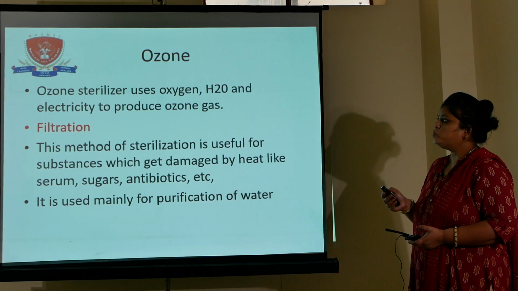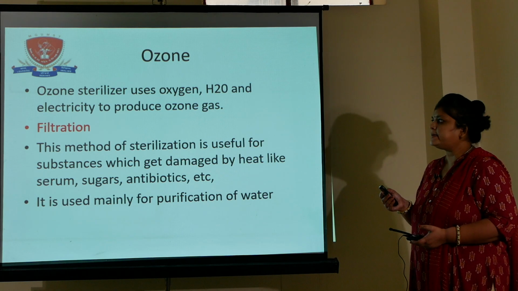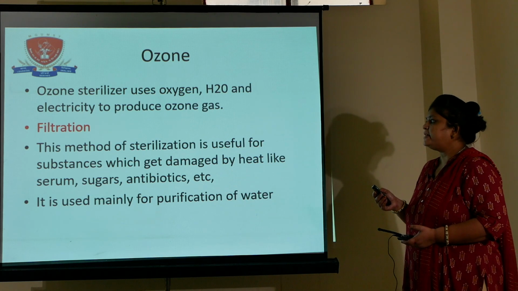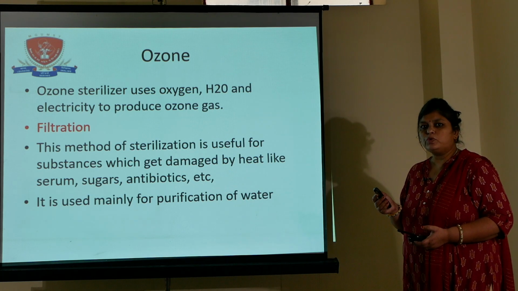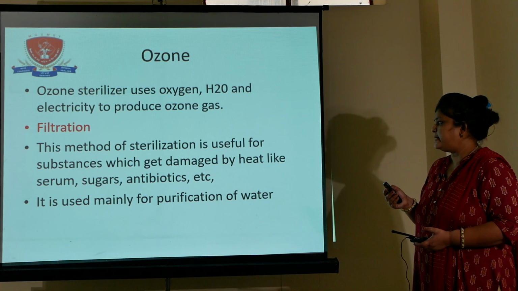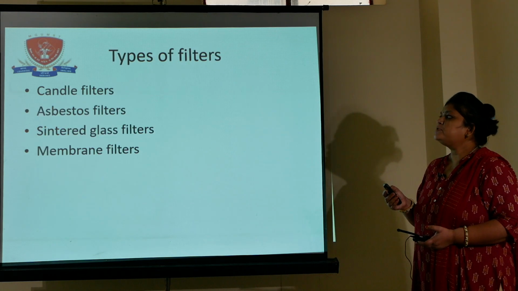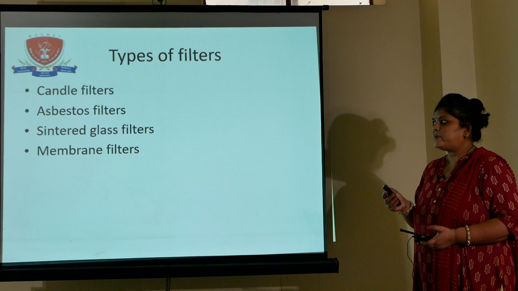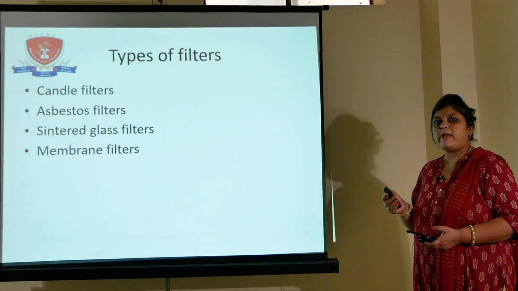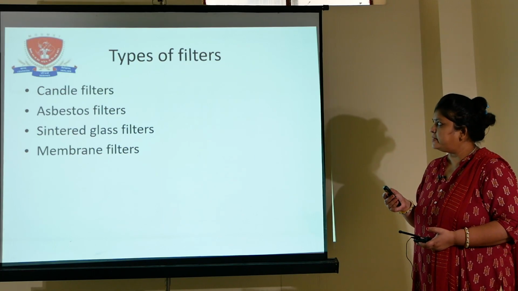Now the third method is ozone. For ozone, a sterilizer is used which uses oxygen, water and electricity to produce ozone gas. Filtration method is the fourth method, and this method is used for the sterilization of those substances which are damaged by heat, like serum, sugars and antibiotics. It is mainly used for purification of water. Different types of filters are used: candle filters, asbestos filters, sintered glass filters and membrane filters. Among these four filters, membrane filters are the most effective for the filtration method.